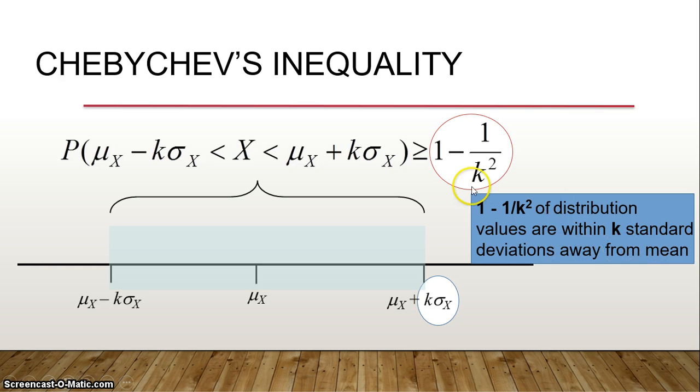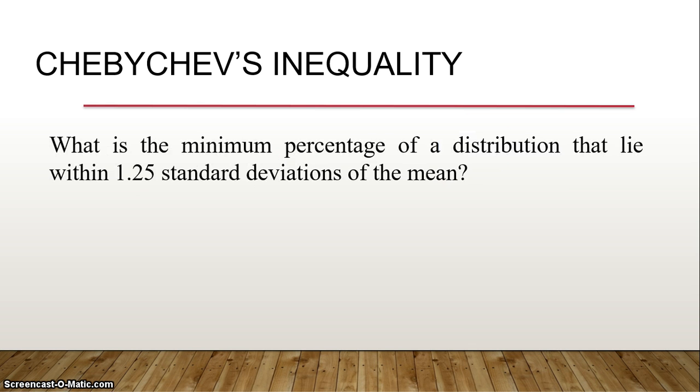So that is the significance of Chebyshev's inequality. If you vary the standard deviation by a positive constant, how many values are within k standard deviations of the mean and how many are beyond k standard deviations away from the mean.